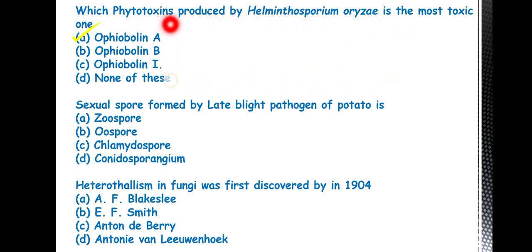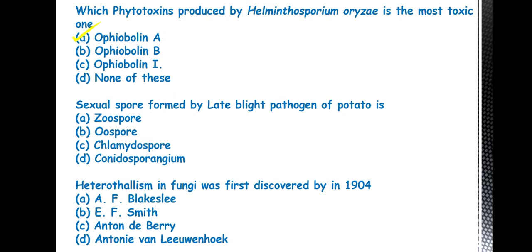It produces three important phytotoxins, that is ophiobolin A, ophiobolin B, and ophiobolin I. This is also called cochliobolin, cochliobolin A, B, and I. Among these three, the most toxic one is ophiobolin A.